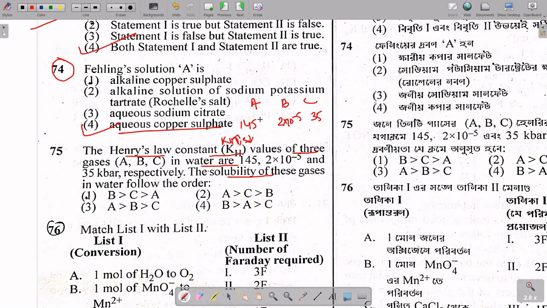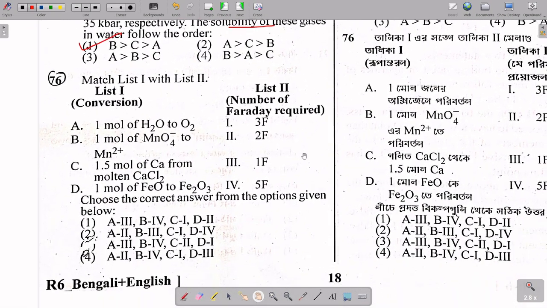KH is maximum for A, so it will have the minimum solubility. The next one is C; C has 35, so it is moderate. So option A is the answer. It is that easy.